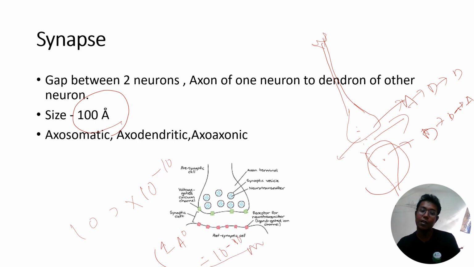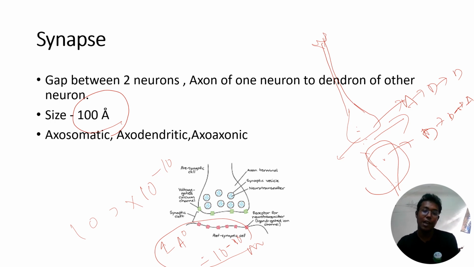From that you can convert: 1 nanometer is 10 to the power minus 9 meter, and 1 micrometer is 10 to the power minus 6 meter. So you should not expect the options to come only in angstrom; it may come in any unit, so you have to be prepared for that.